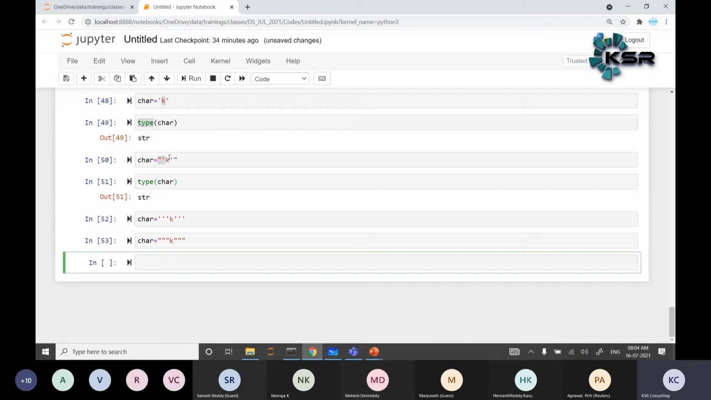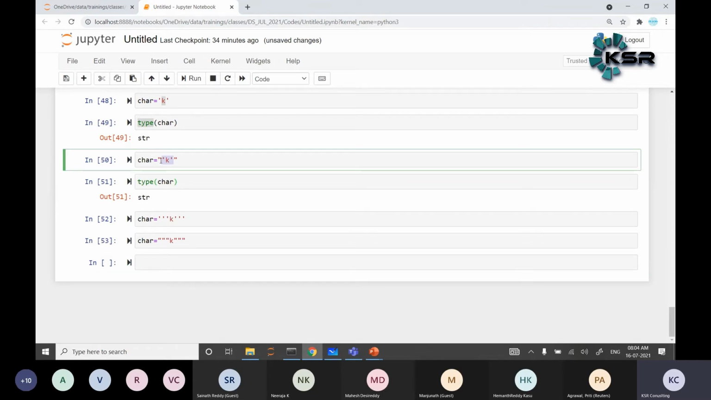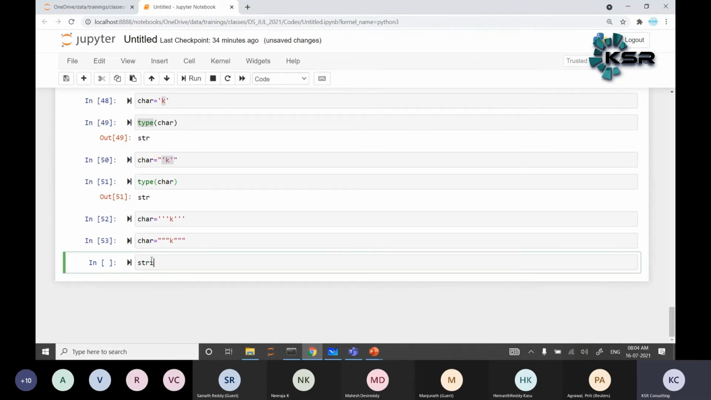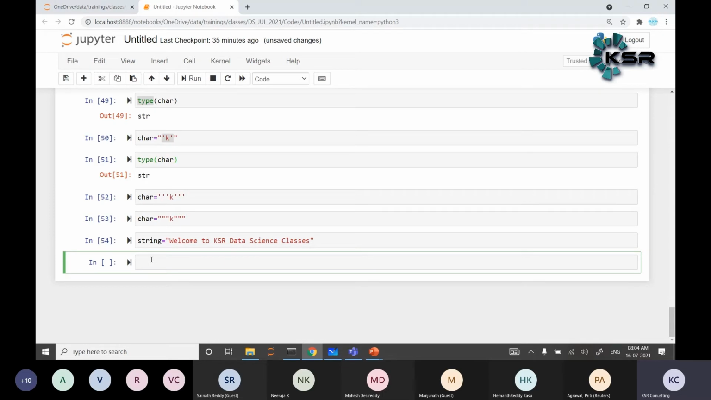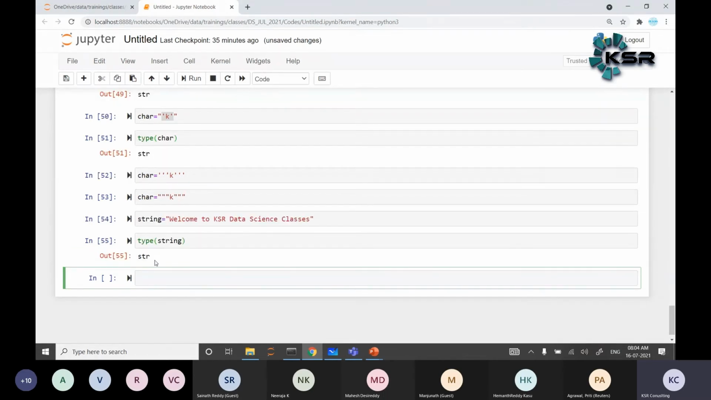Okay, makes sense. So again, the string is the string literal of the given data. So I may also write string is equal to, welcome to KSR data science classes. It could be either single quotes or double quotes. Here also type of string is equal to str, of the given data.